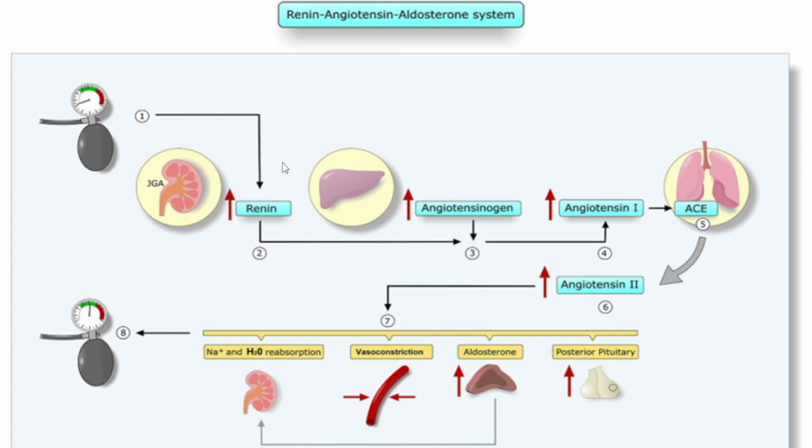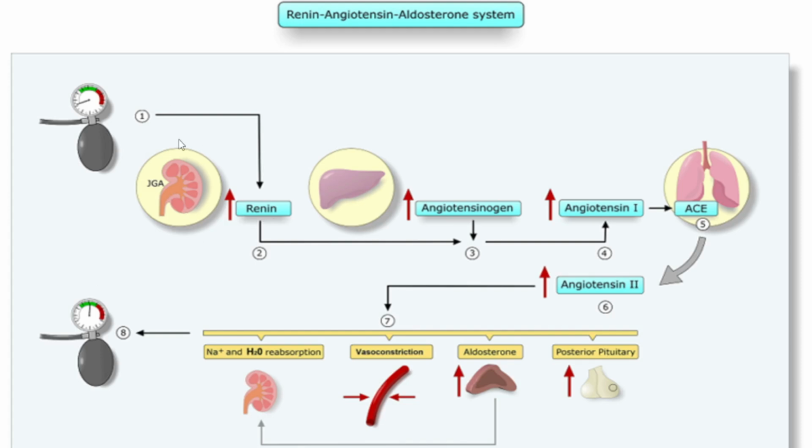First of all, whenever there is hypovolemia or reduced blood flow or perfusion to the kidneys, the juxtaglomerular cells, the JGA, that is the juxtaglomerular apparatus, in the kidneys will convert the precursor prorenin into renin. So in the circulation you have prorenin, and it will be converted to renin by the juxtaglomerular apparatus in the kidney when there is reduced blood flow or reduced perfusion.